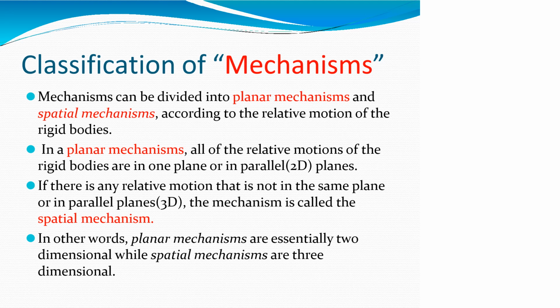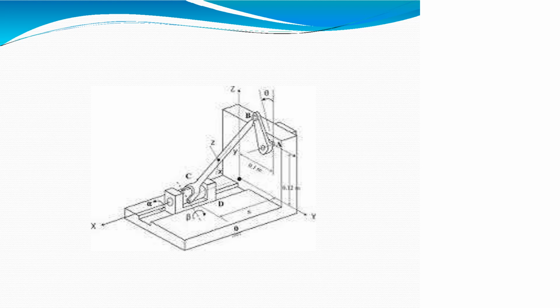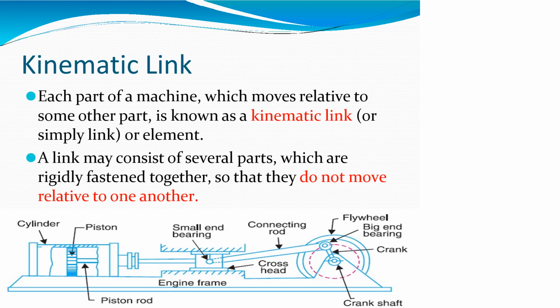In other words, planar mechanisms are two-dimensional, while spatial mechanisms are three-dimensional. These are examples of simple mechanisms.